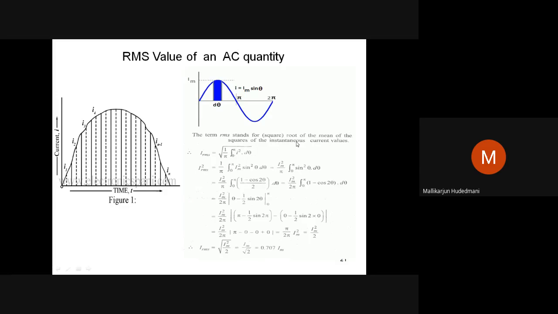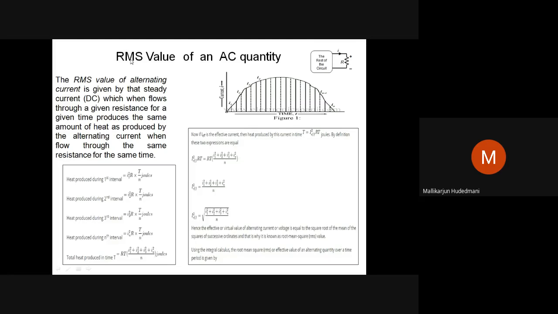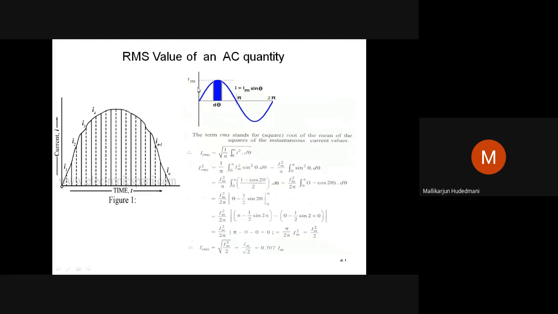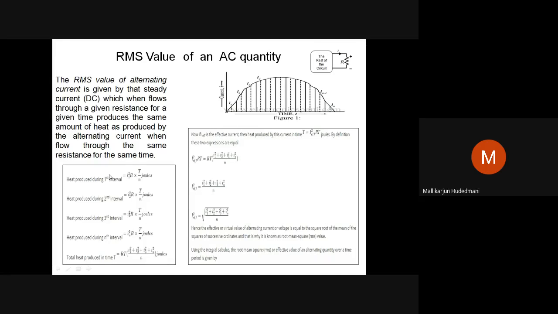Very simple. You may have a question in the exam: define and derive the necessary equation for the RMS value of an arbitrary quantity. Then you must do this kind of definition and derivation. If it asks to define RMS value and derive an equation for a sinusoidally varying quantity, only this short derivation is needed. For any arbitrary quantity, you have to do the full integration work.